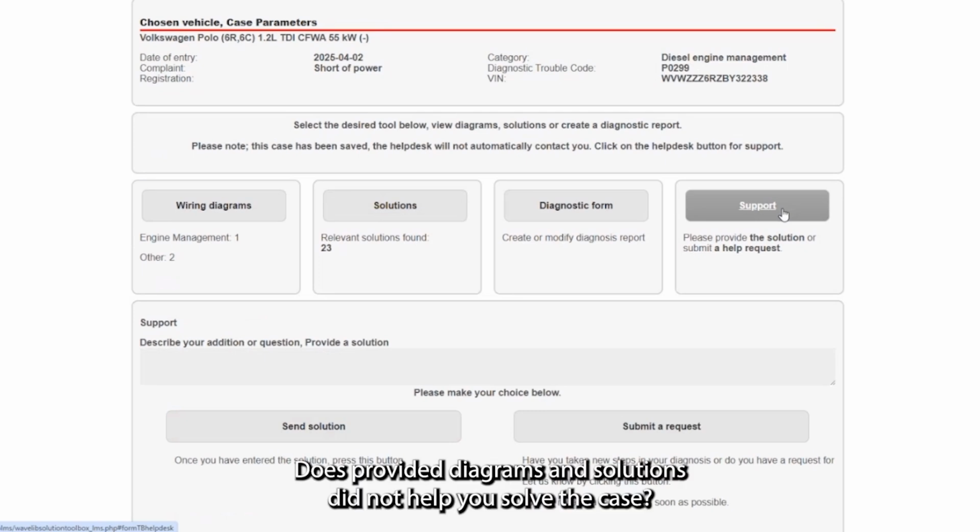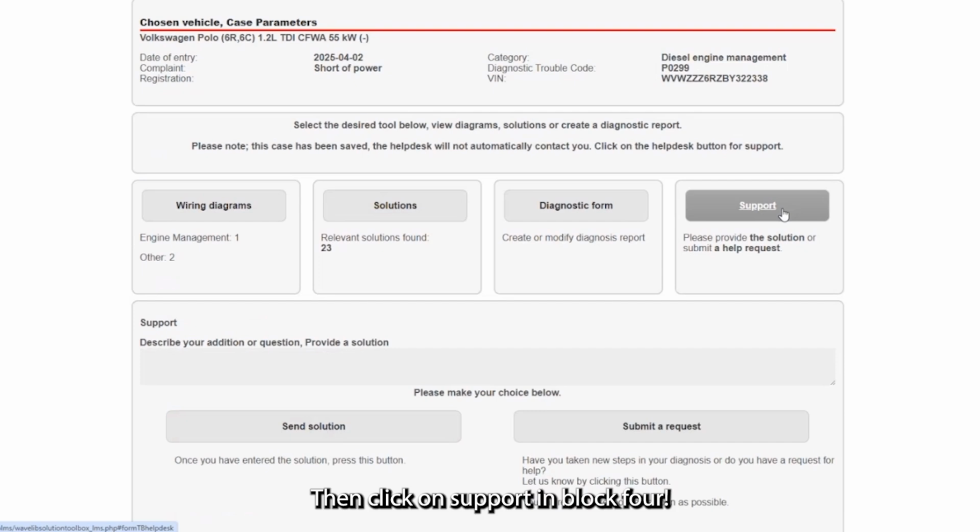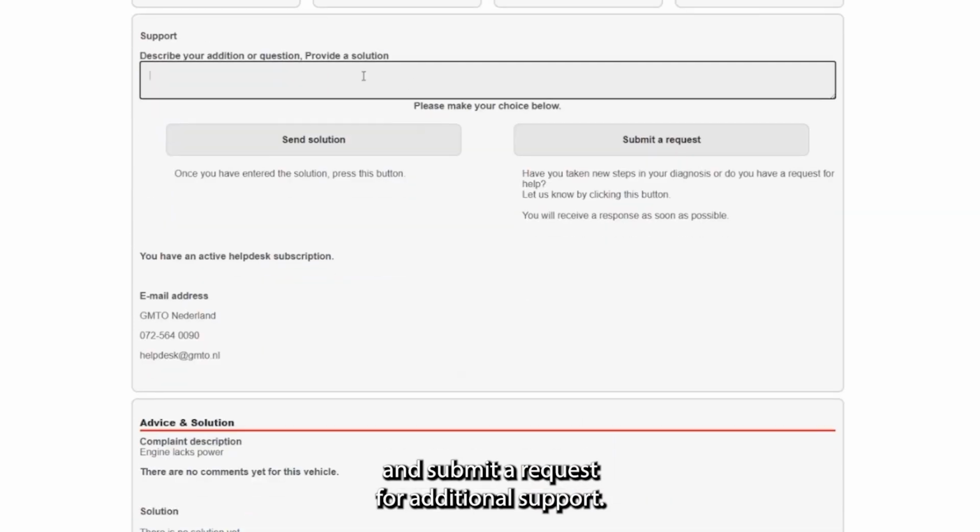Did the provided diagrams and solutions not help you solve the case? Then click on Support in Block 4 and submit a request for additional support. Here, you can submit your question to our experts at the GMTO support desk.